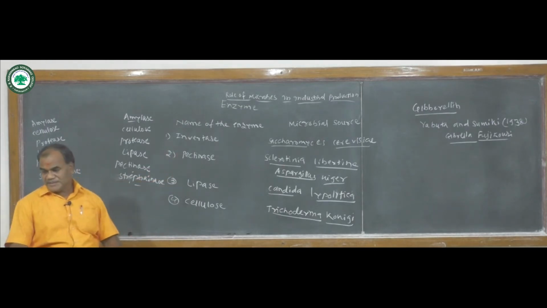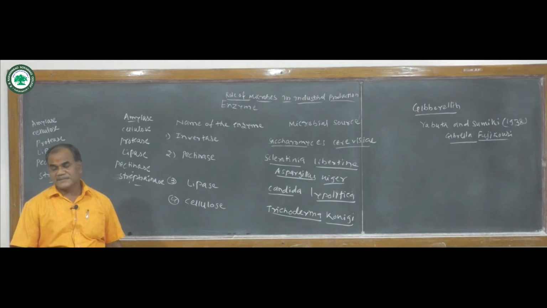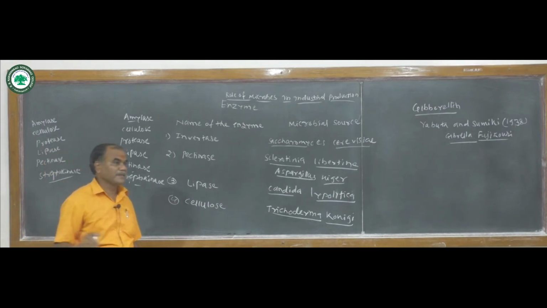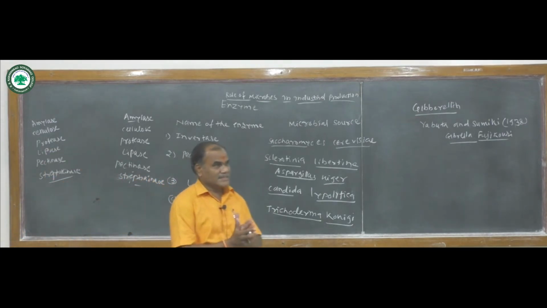Several industrial sectors use enzymes from microorganisms for specific applications. Suppose we see different industries.